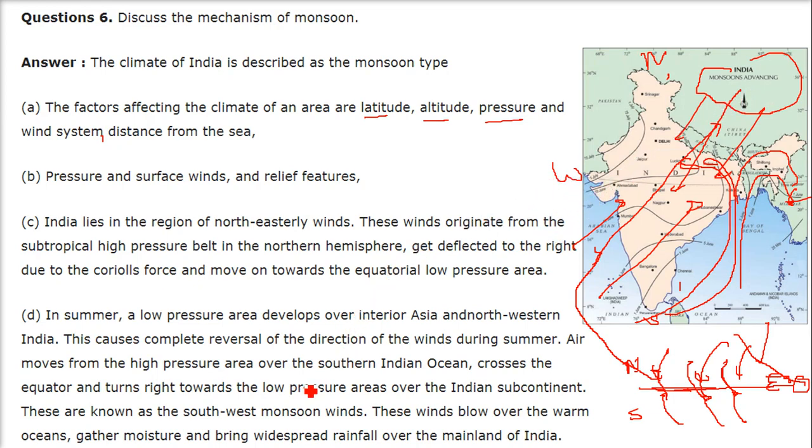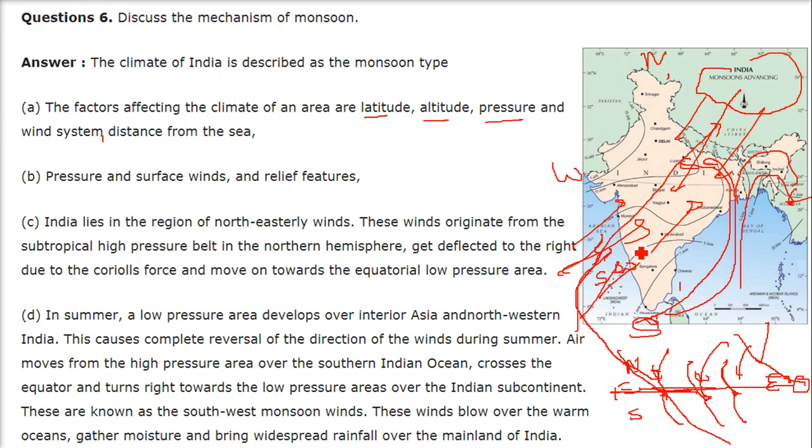So air moves always from the high pressure area over the southern Indian Ocean. So this is the southern Indian Ocean, and it crosses the equator. As I just suggested, they cross the equator. This is the equator, and it turns right towards the low pressure area over the Indian subcontinent. So these are known as southwest monsoon. This is south, this is west. So these are southwest monsoon winds.